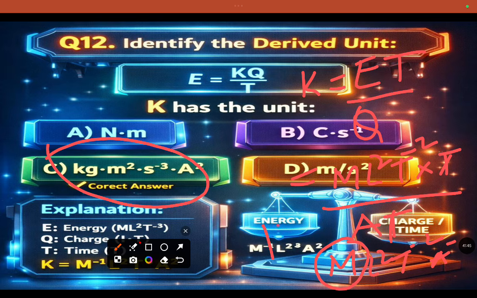M means kg, L square means meter square, and T minus 2 means second minus 2.